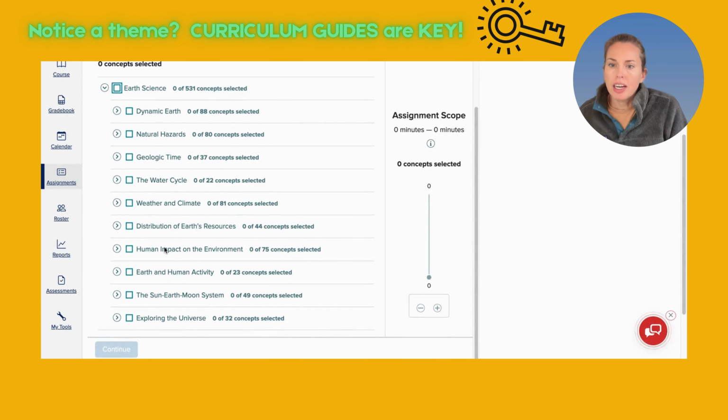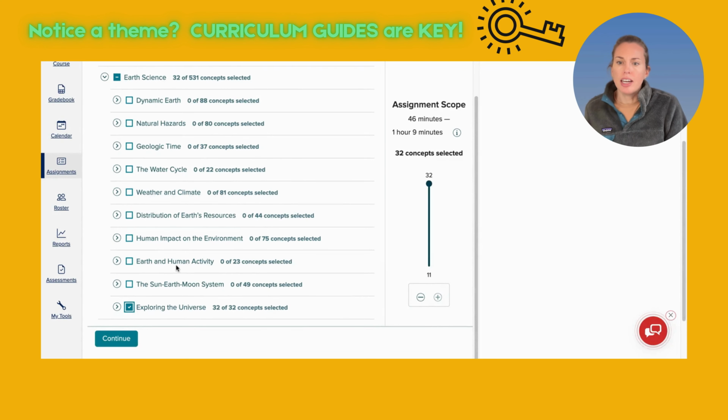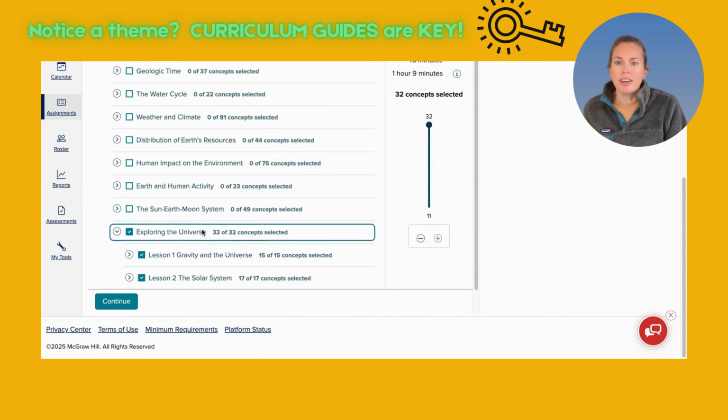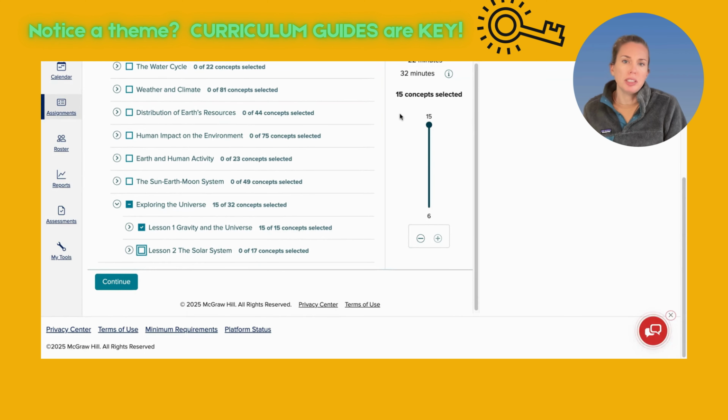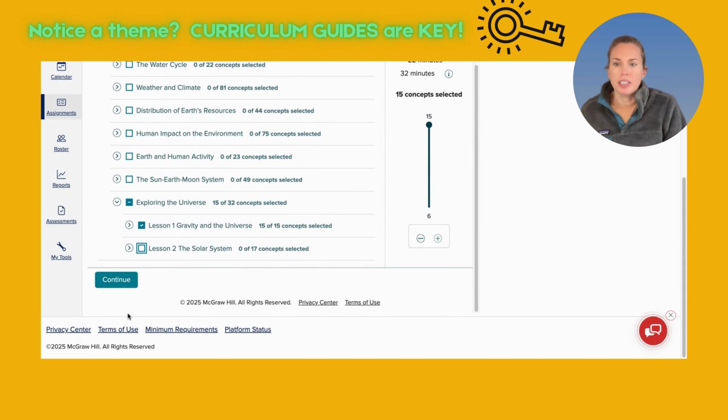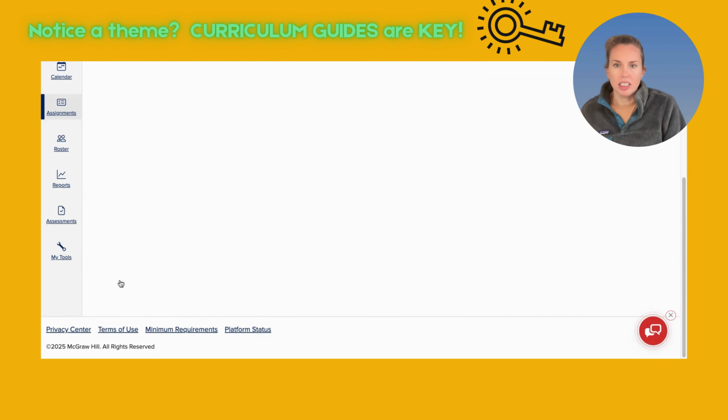So I'm going to find Exploring the Universe, click that, and notice this drop down caret. Now all of my lessons are selected. I only want lesson 1, and that drops it to a reasonable amount of time for students, and then click Continue.